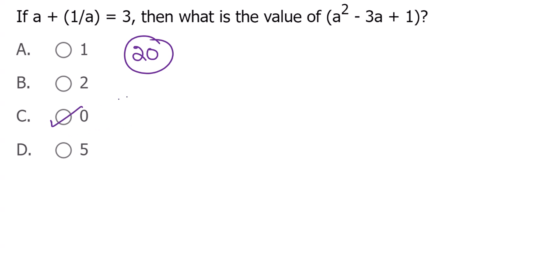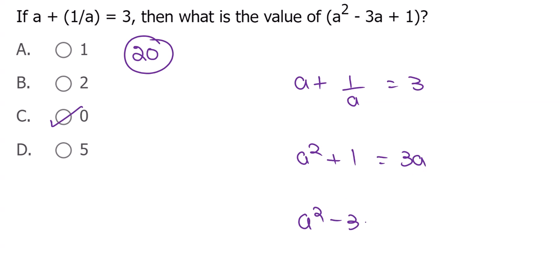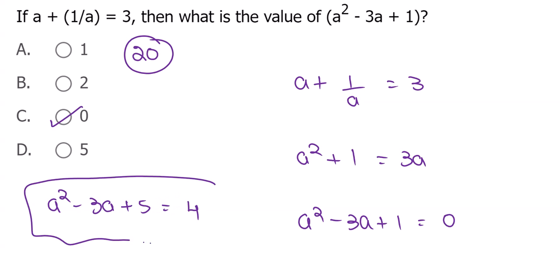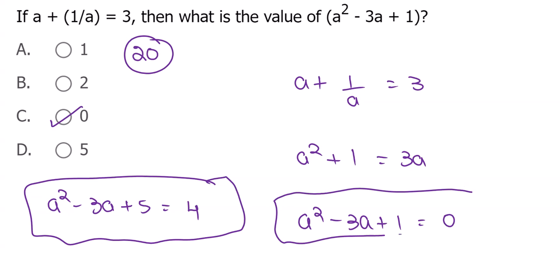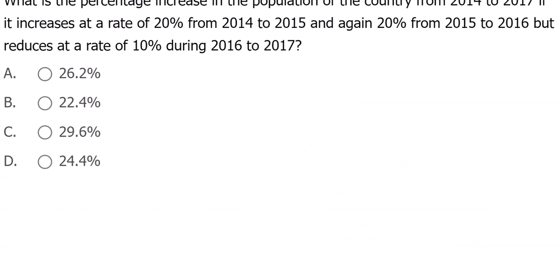It's nothing but equal to 0. Yeah, you take the LCM of A, it will be A square plus 1 equal to 3A. That 3A will come to this side, it's nothing but equal to 0. Next time they may ask you A square minus 3A plus 5 equal to what? Up to 1 is 0, next 4 will come, extra. Maybe sometime they'll ask like that with an extra term, so be careful. A square minus 3A is nothing but equal to minus 1. Minus 1 plus 5 is equal to 4. You can handle those types of questions. That's what you should be ready for.